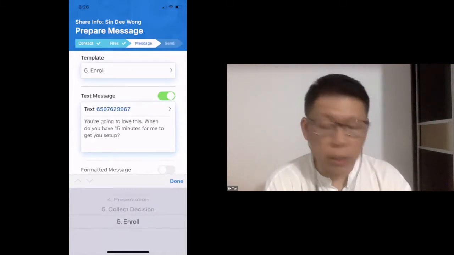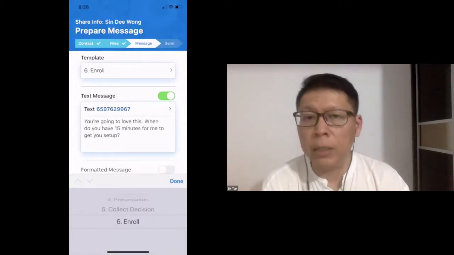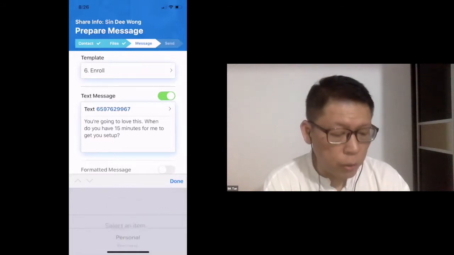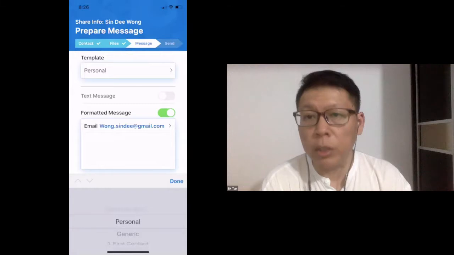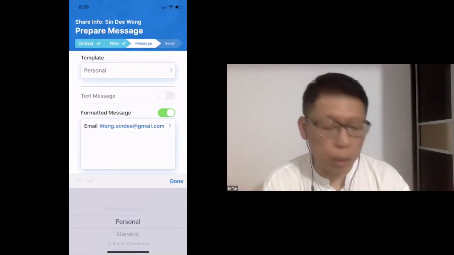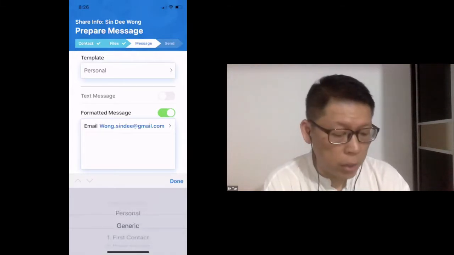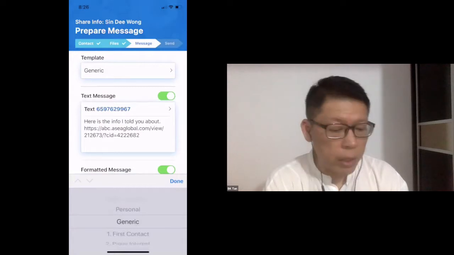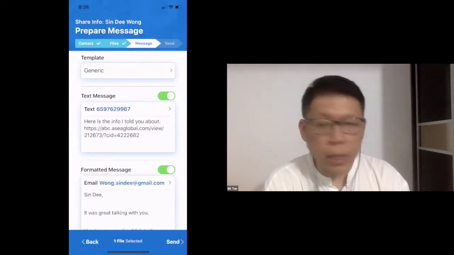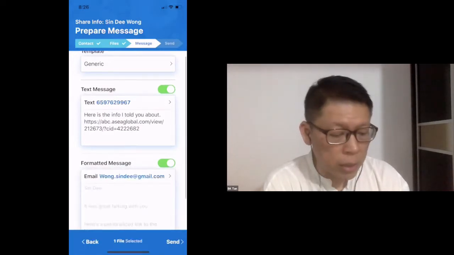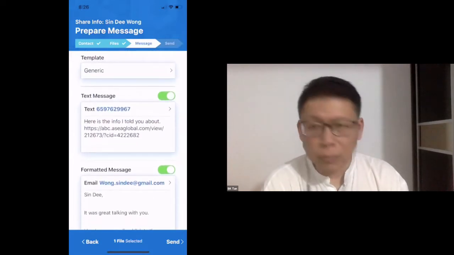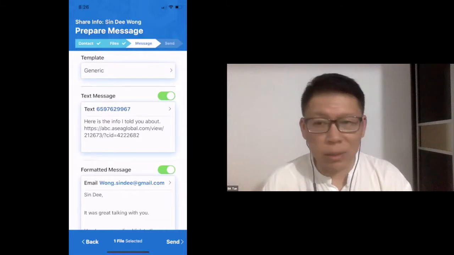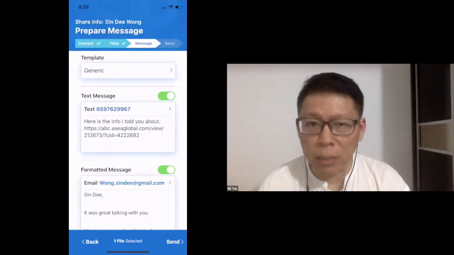Okay, so if you notice that every time you click on a different template, the message will change. For this, we are actually looking for something called a personal, which is something you created yourself. You can actually type in a message on your back end as well. So let's go to generic. For generic, you will notice that the text message and the email message has the full link and so on, right? Now, in this day and age, not everybody uses text messages anymore, right?